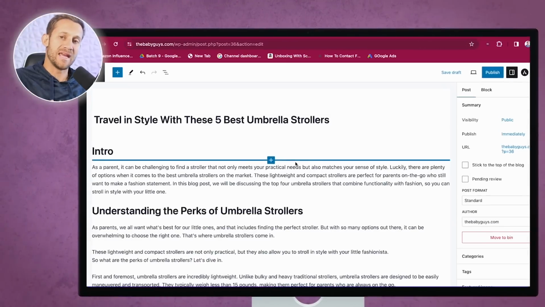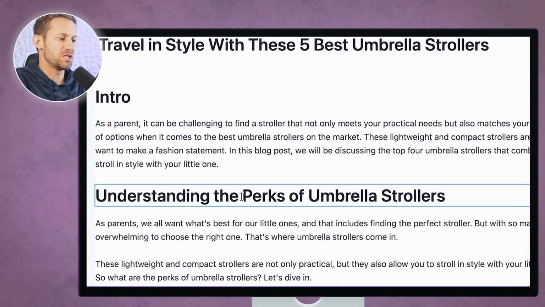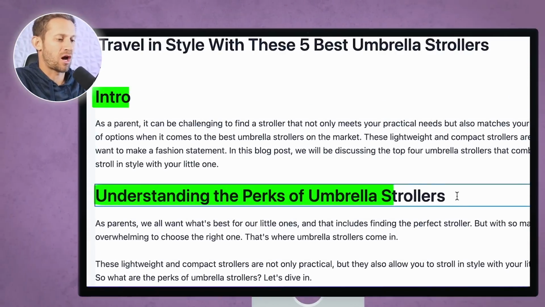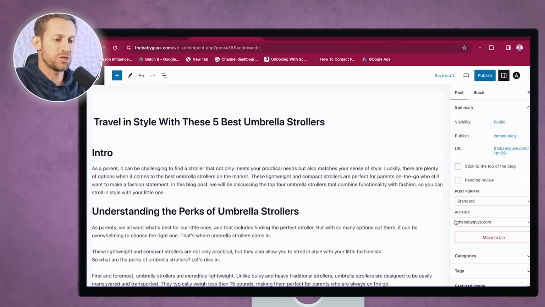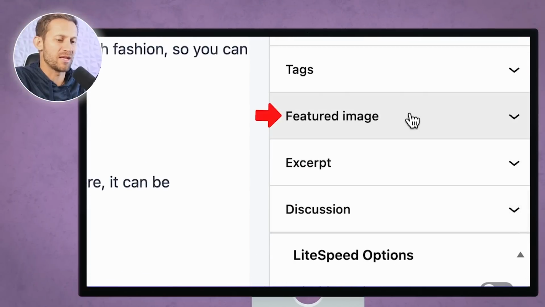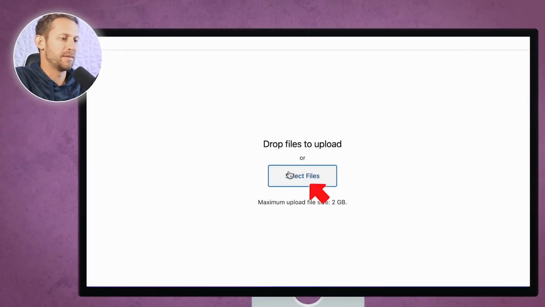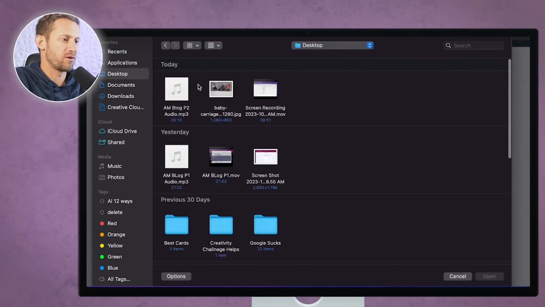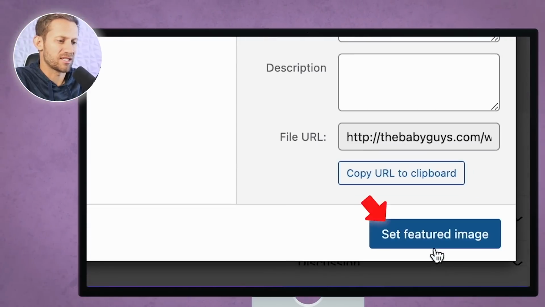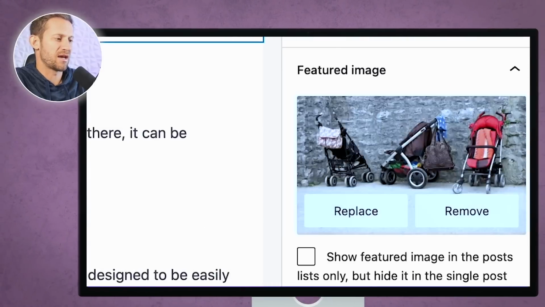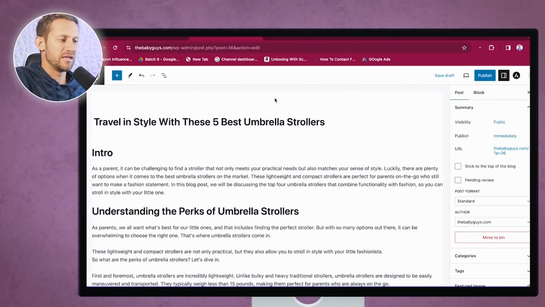Now you're going to want to add a main image, and then I typically add an image underneath each of these top headers that we have. So I'll add a featured image, which is kind of the main image for the page. The way you do that is you go down on this right side here and click featured image. We can set the featured image by uploading that image that we just downloaded. I'm going to click set featured image, and you can see it's now set.